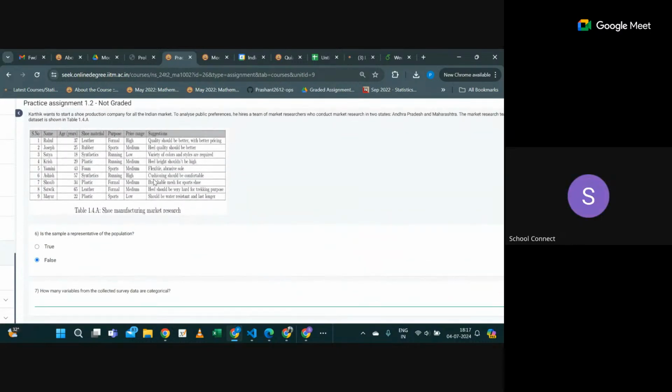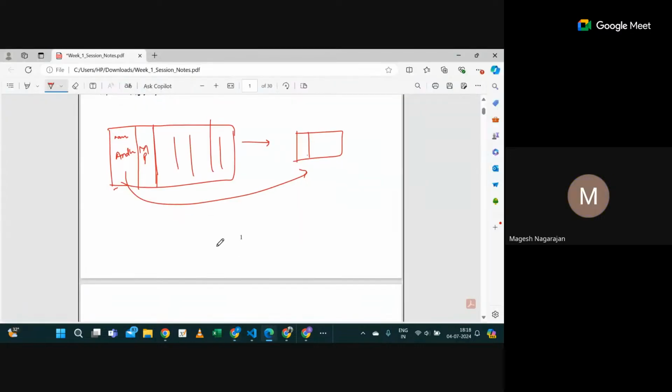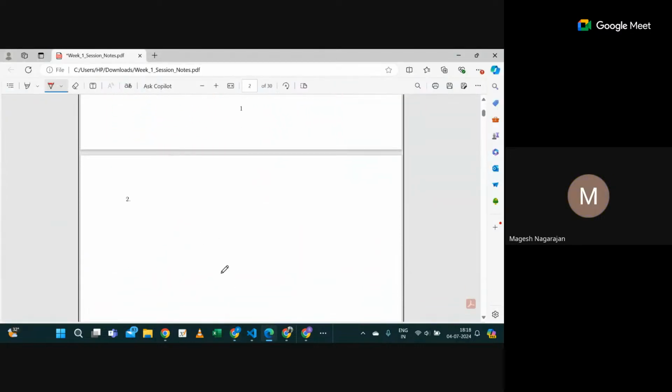No, what do you mean by categorical data? Like in the variables, they're talking about the data they've collected, like the name, age, shoe material. Not name, sorry, not age. Oh, sorry, sir, I didn't understand the question fully.